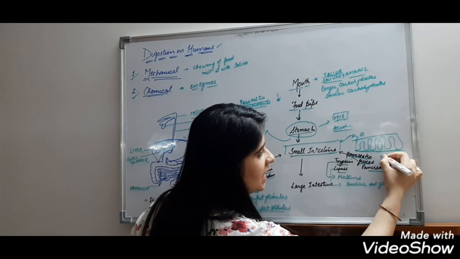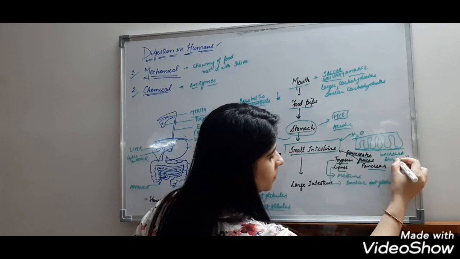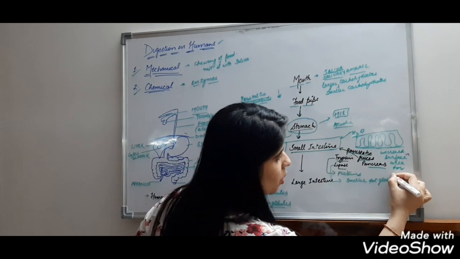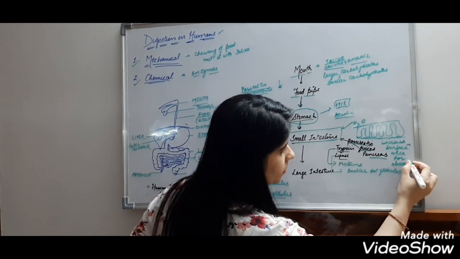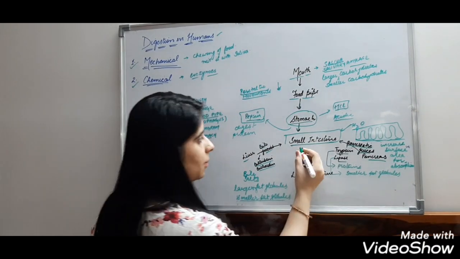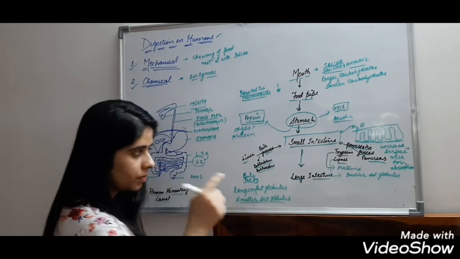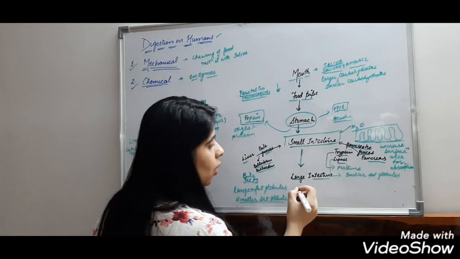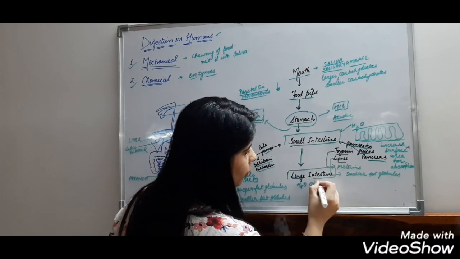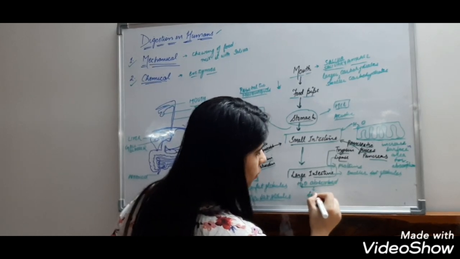These projections increase the surface area for absorption. Maximum food is absorbed and digested here, then the remaining food is transferred to the large intestine. In the large intestine, what happens? All the water is absorbed from the food and it is converted into fecal material.